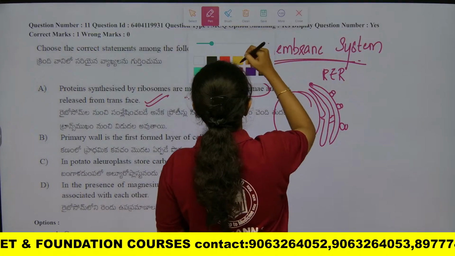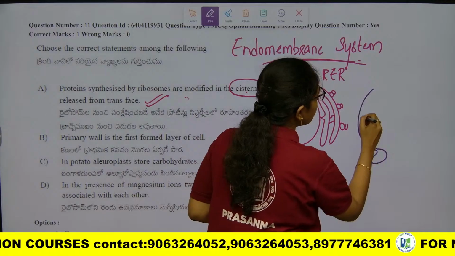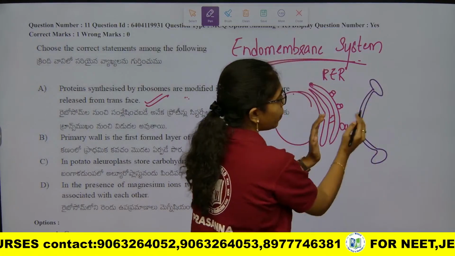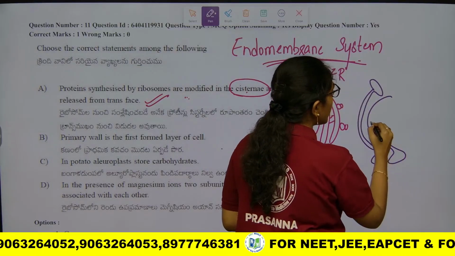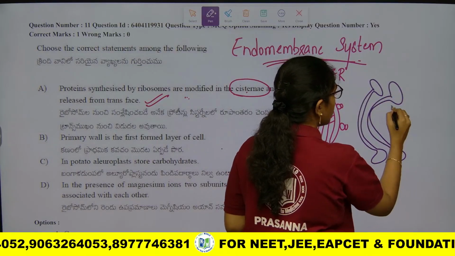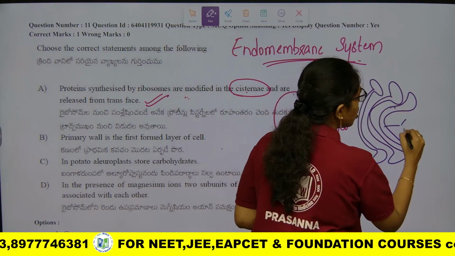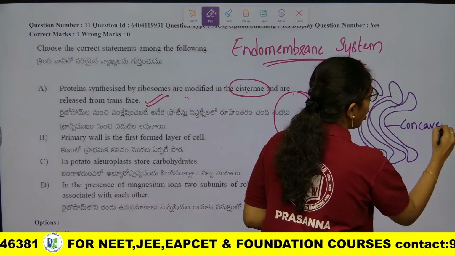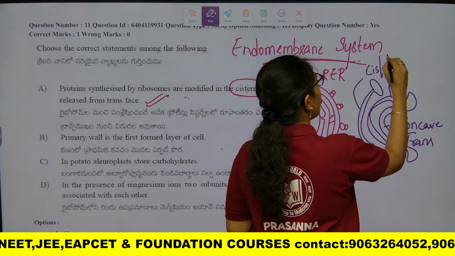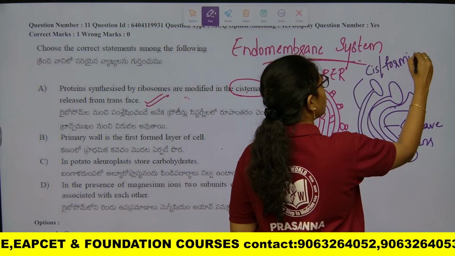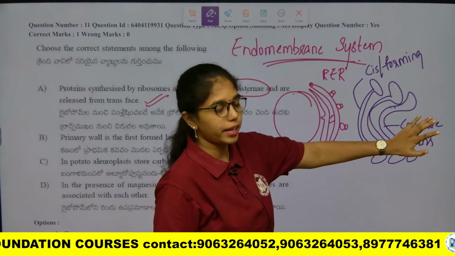The cis face of Golgi, or convex face of Golgi, is facing the endoplasmic reticulum, and towards the cytoplasm, the trans face of Golgi is present. This is concave, or trans face. This is the cis or forming face. This is the trans or concave face, or maturing face as we also call it.